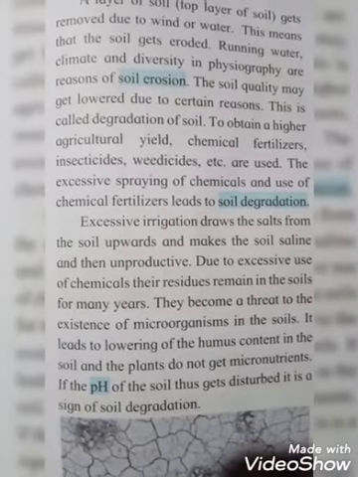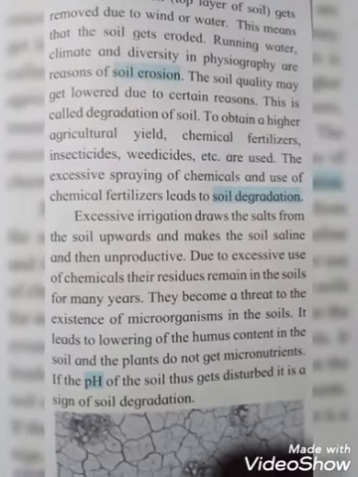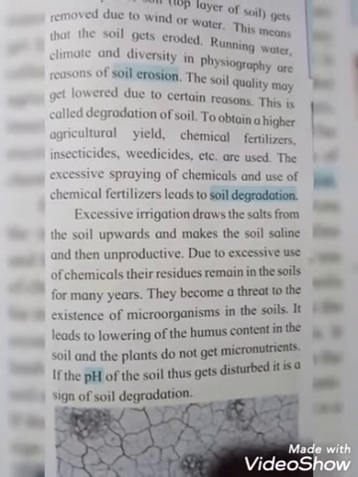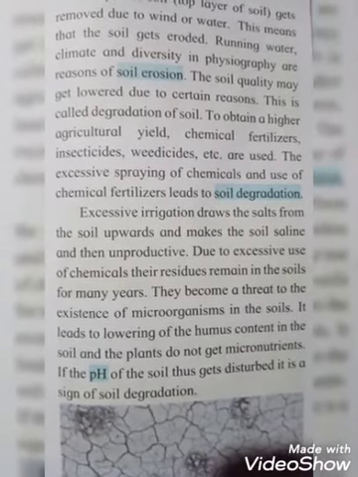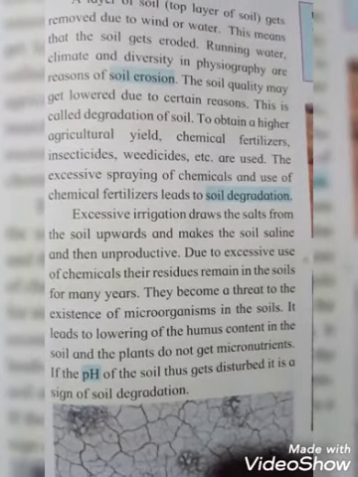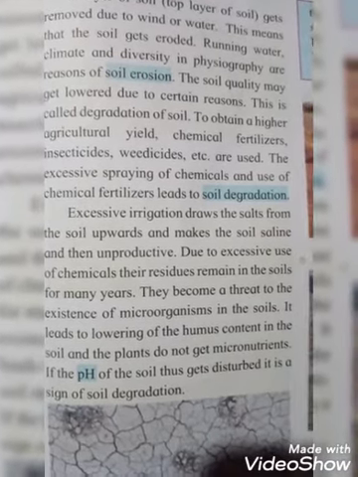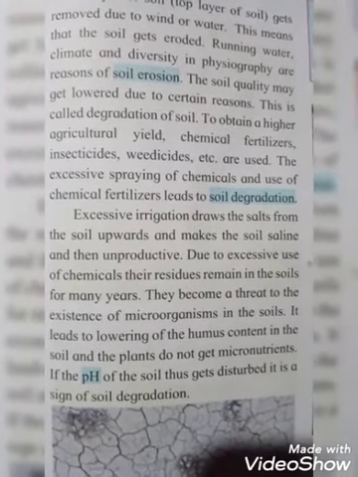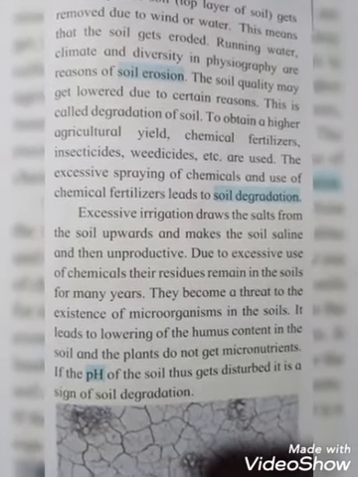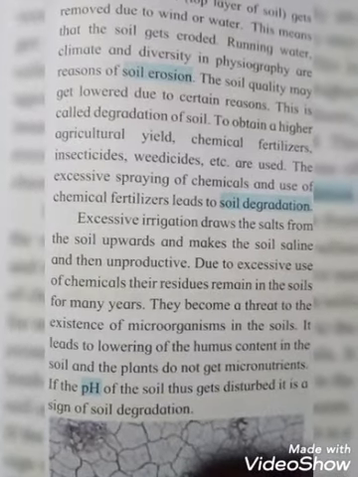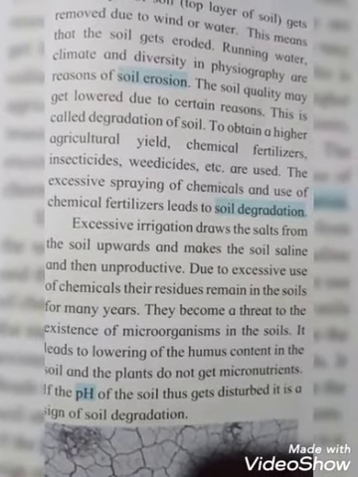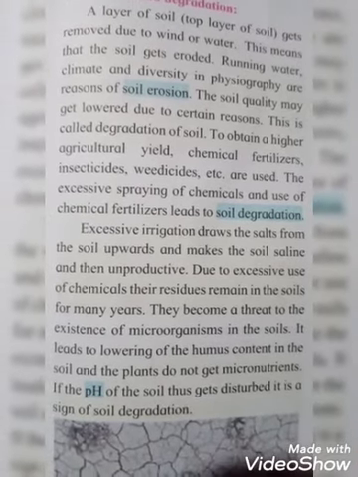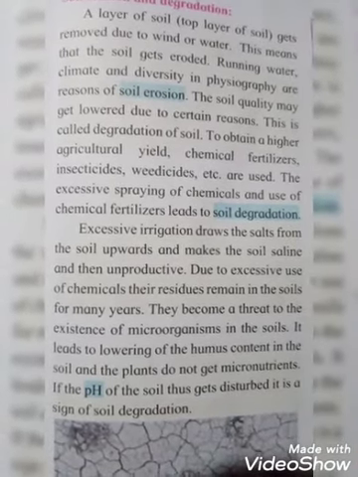Due to excessive use of chemicals, their residue remains in the soil for many years, and they become a threat to the existence of microorganisms in the soil. It leads to the lowering of the humus content in the soil, and the plants do not get micronutrients. Students, a microorganism is an organism that can be seen only through a microscope.